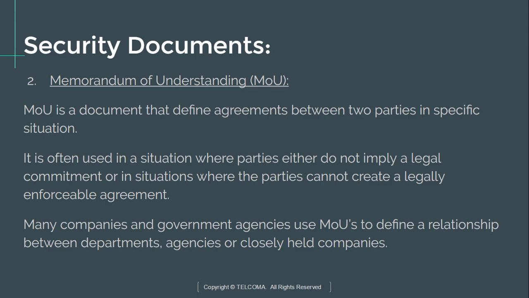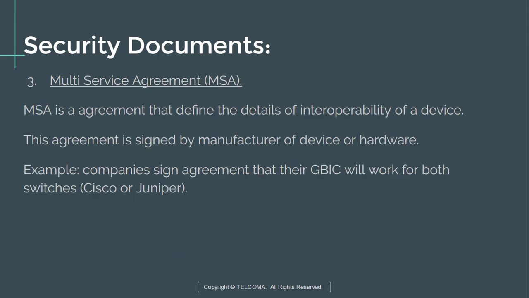Since they are not able to create the legal commitment, they sign the MOU for a specific period of time. Many companies and government agencies use an MOU to define a relationship between departments, agencies or closely held companies.